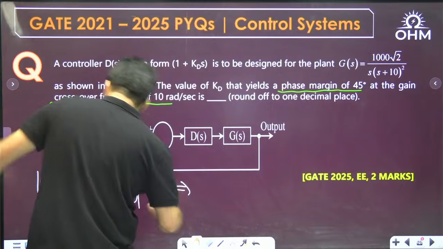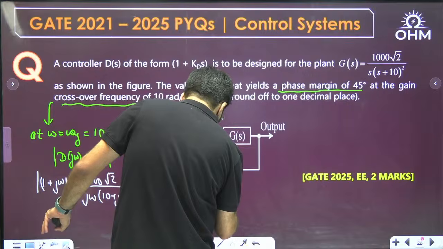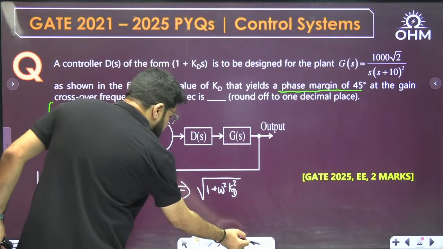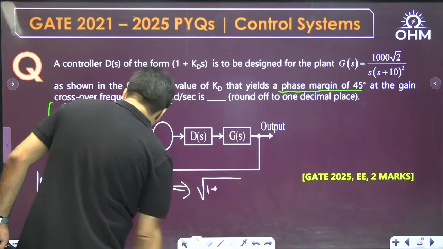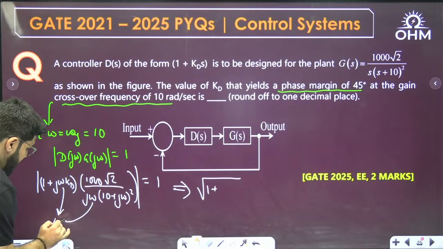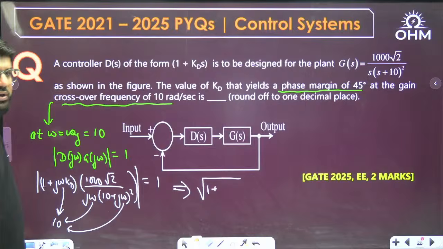So the first term in magnitude form will be under root 1 plus omega square KD square. Anywhere you see omega, you can put 10, because this happens at omega equal to 10.